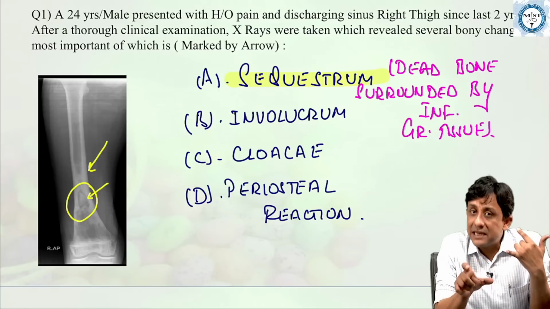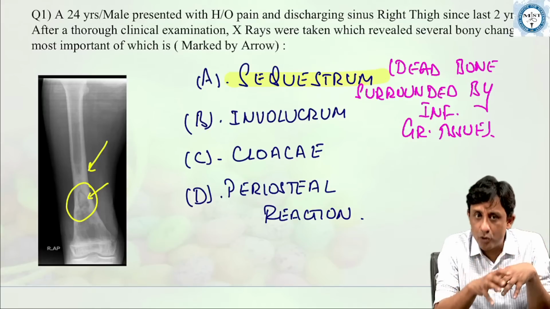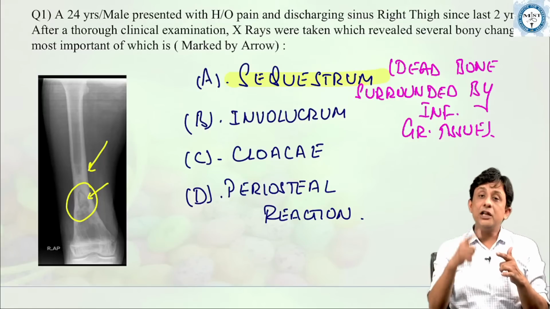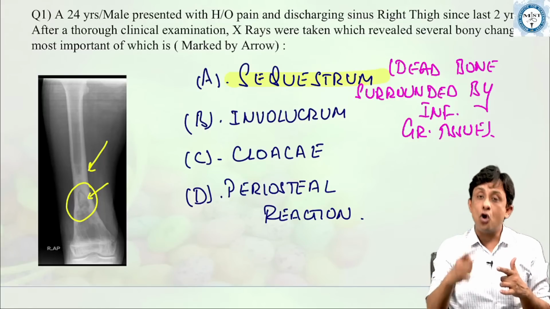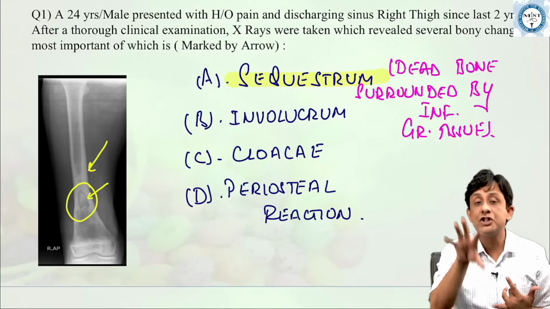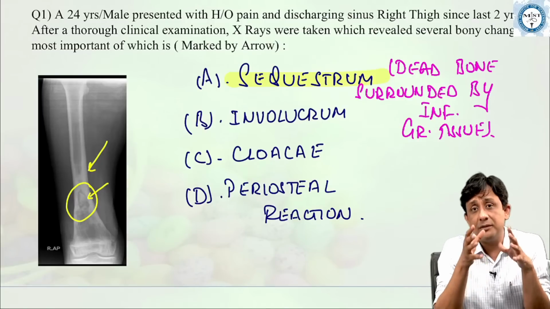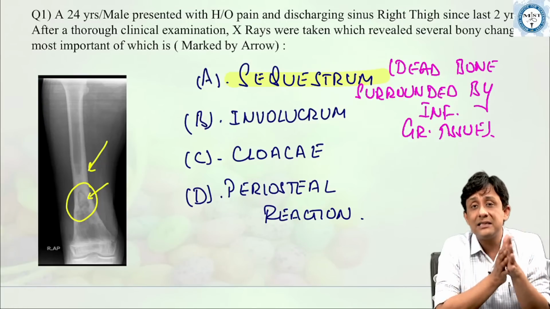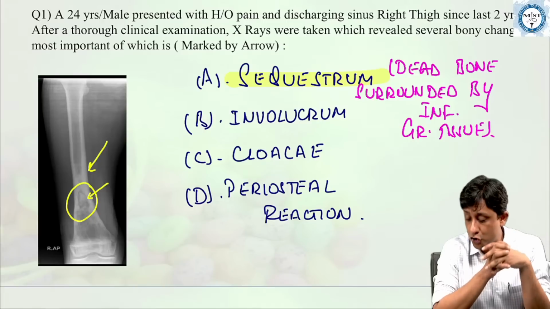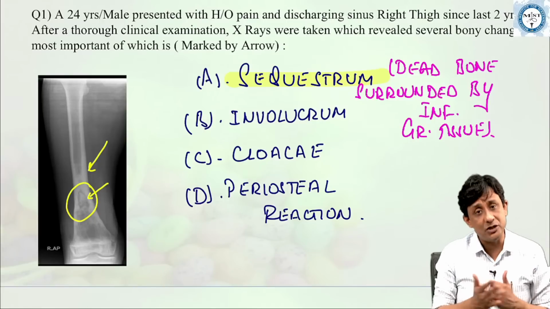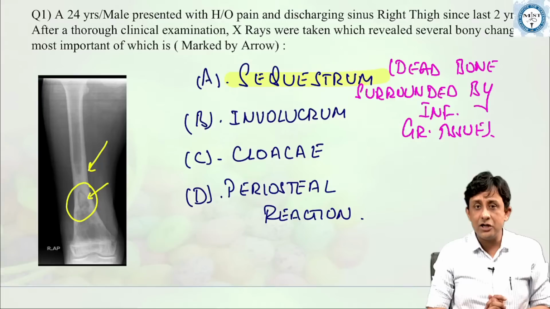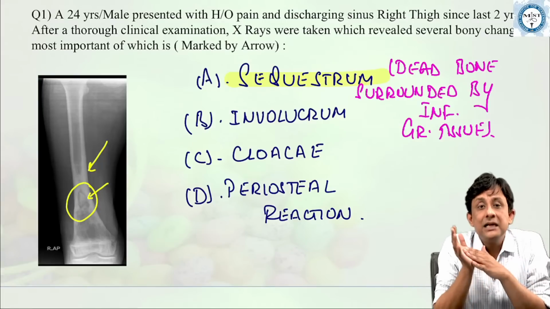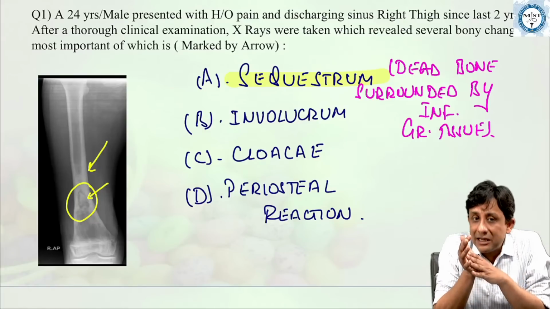Sequestrum is the epicenter of a chronic infection in the bone. And till the time there is sequestrum in the bone, there will be continuous or frequent episodes of pus discharge from the affected area through a sinus, and that signifies the process of chronic osteomyelitis. So most of you have got this right. It's a dead piece of bone surrounded by infected granulation tissue. This is the sequestrum, and it is what is visible here in the distal femoral metaphysis.